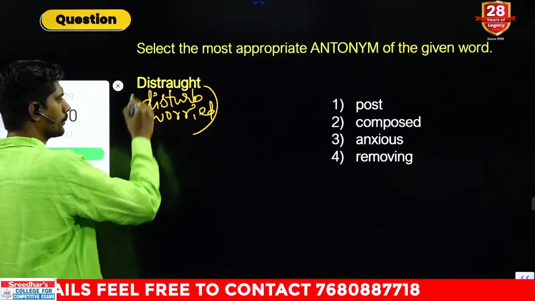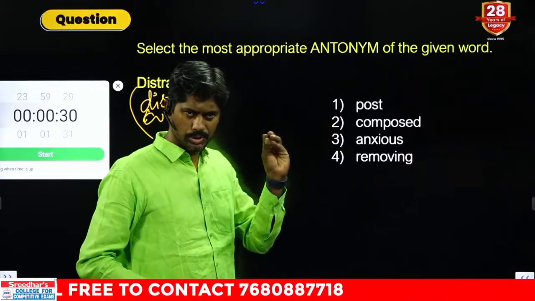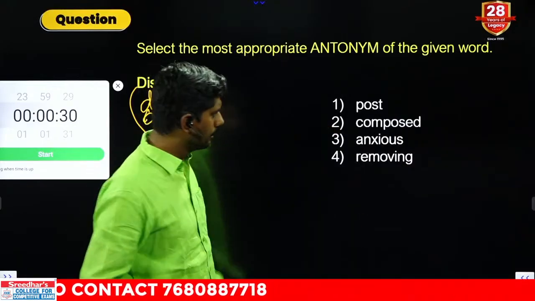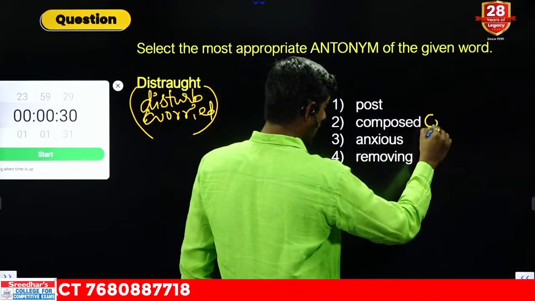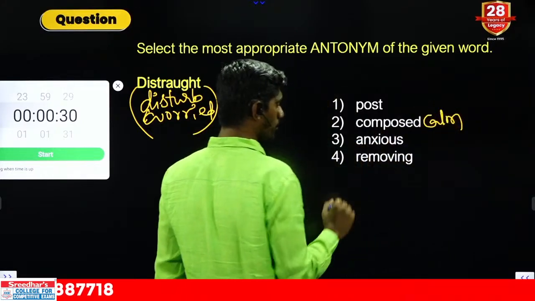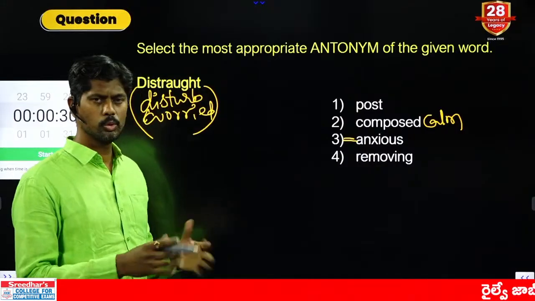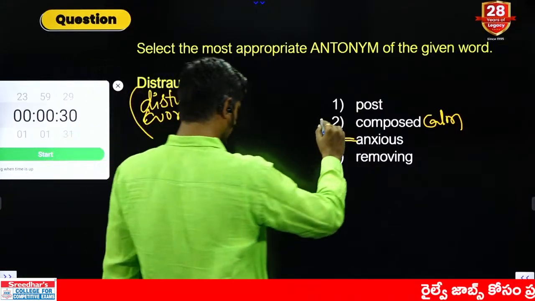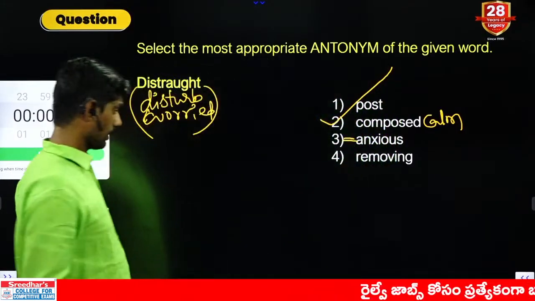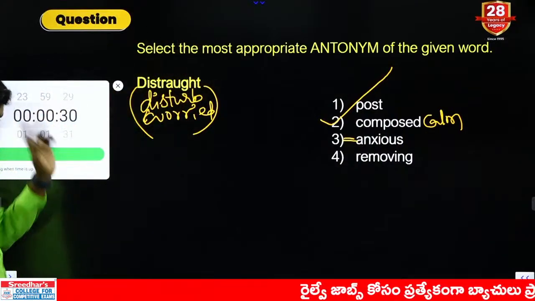Post, posting a letter. Post means later. Composed means calm, can be opposite. Anxious, same meaning. Anxious, worried, distraught, same. Removing means deleting. Second one, composed, calm. This is the antonym of distraught.